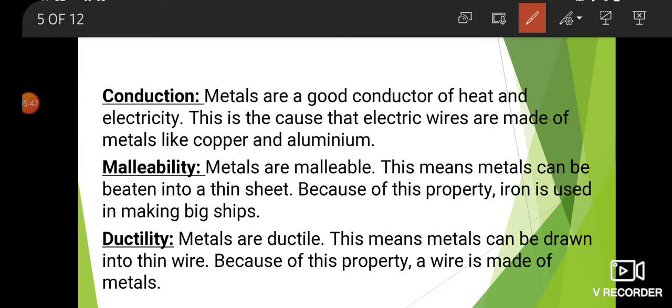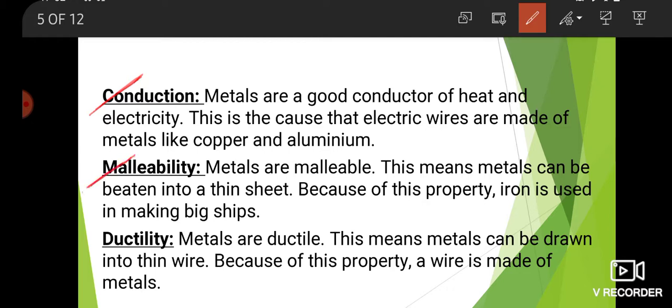Next point is conduction. We already discussed it in the definition. Again, repeat, metals are a good conductor of heat and electricity. This is the cause that electric wires are made of metals like copper and aluminium.